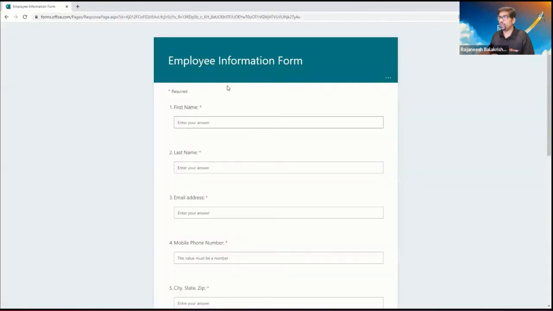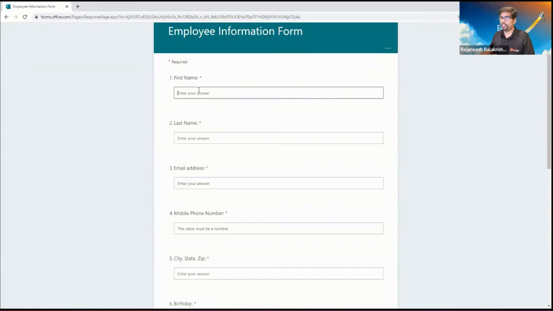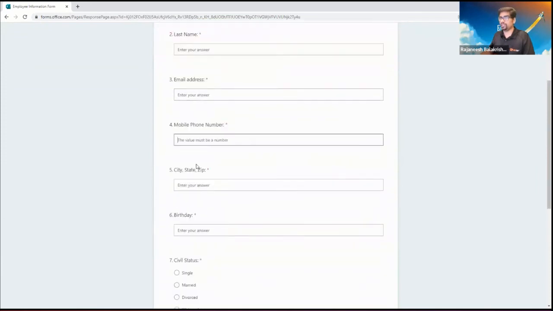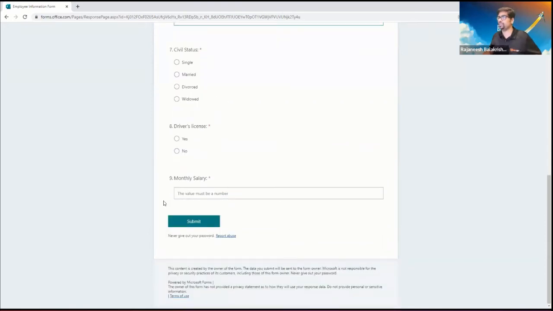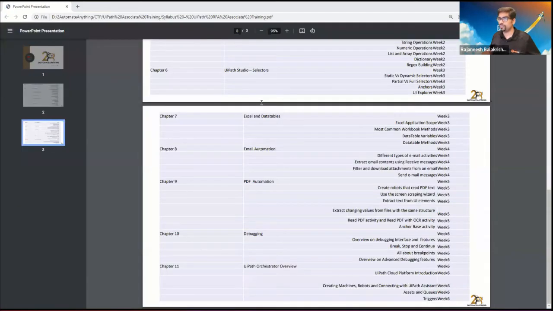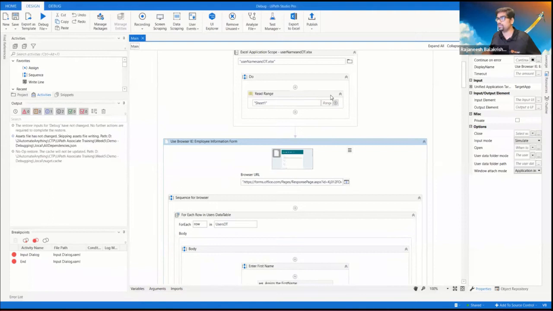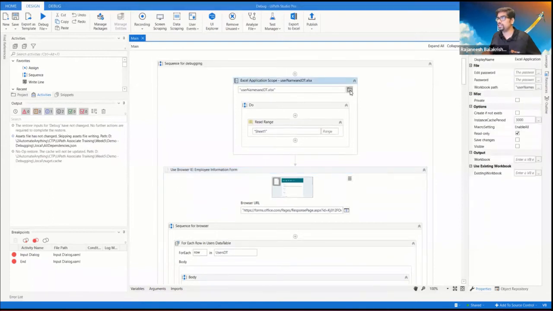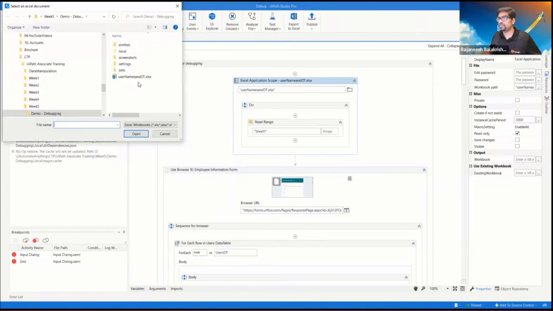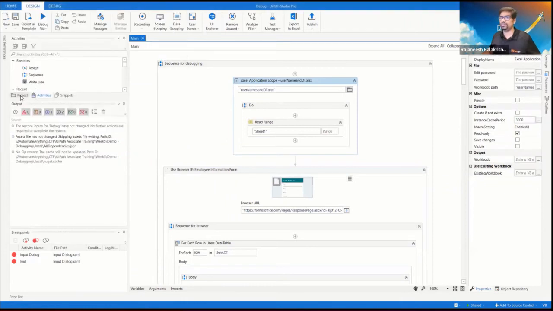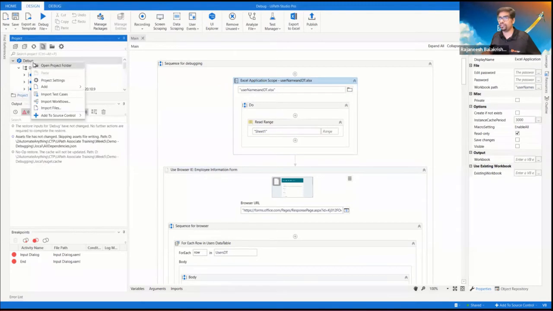So this is an employee information form where it will enter all the information, including the mobile number, city, state, birthday, and just click on submit. It gets all the information from another file, usernames and dt.xl, which has all the employee information.